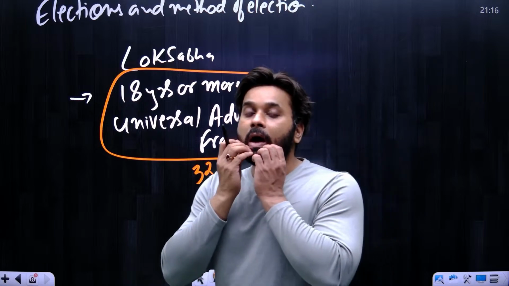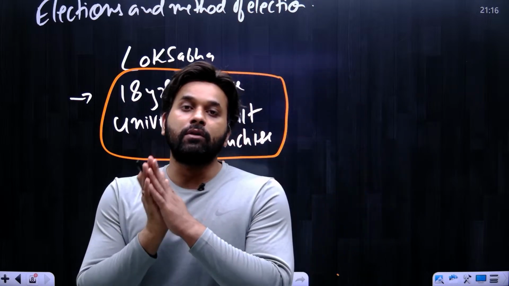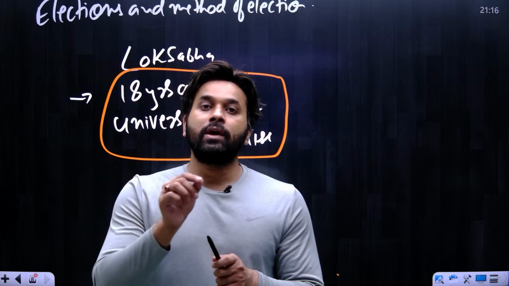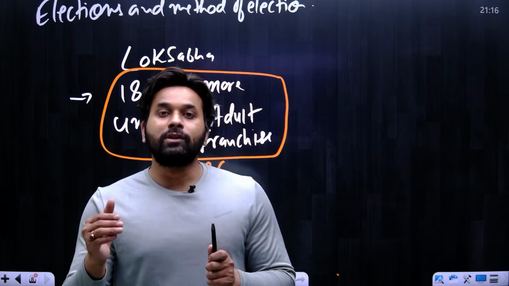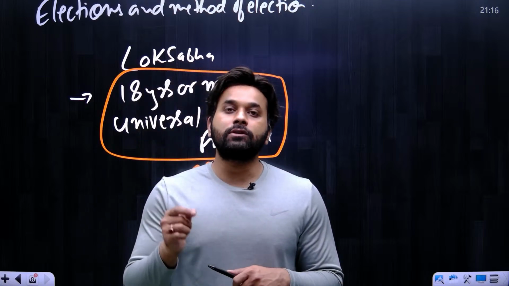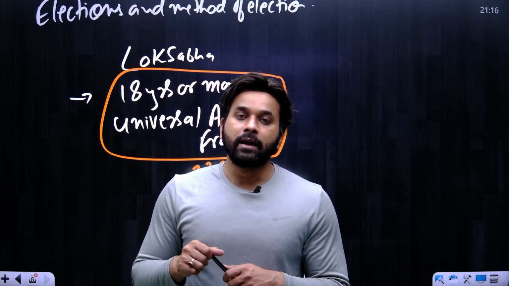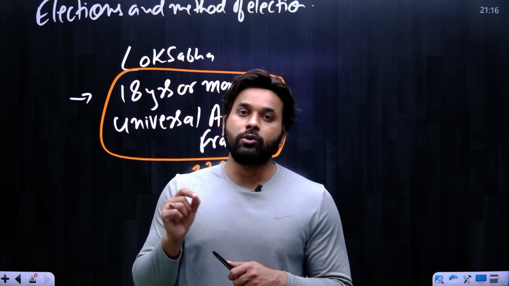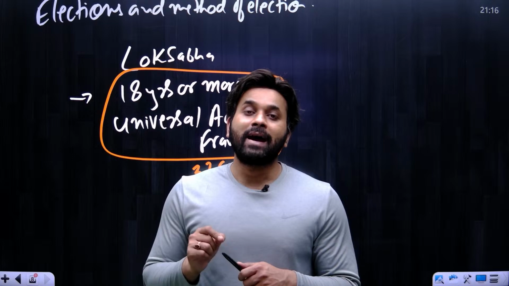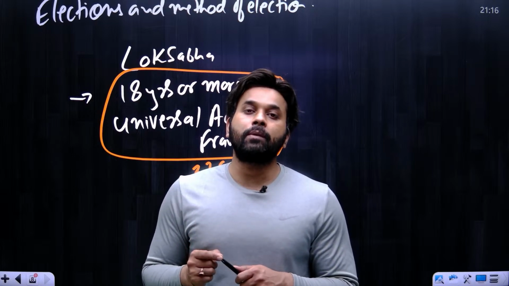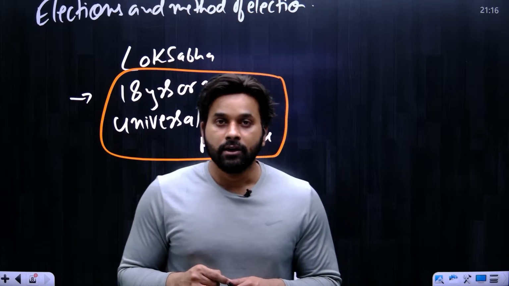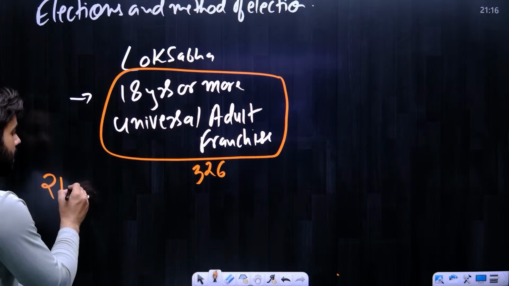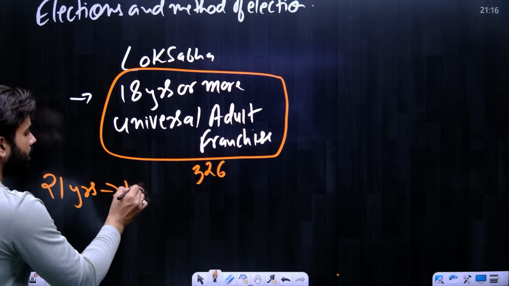And remember, it was only during the government of Rajiv Gandhi that the voting age was reduced from 21 to 18 years. So earlier, before 1988, the voting age was 21 years. But it was during the Rajiv Gandhi government that the voting age was reduced from 21 to 18 years, and this was done by the 61st Constitutional Amendment Act of 1988. So we can write that earlier the voting age was 21 years, now it has been reduced to 18 years.